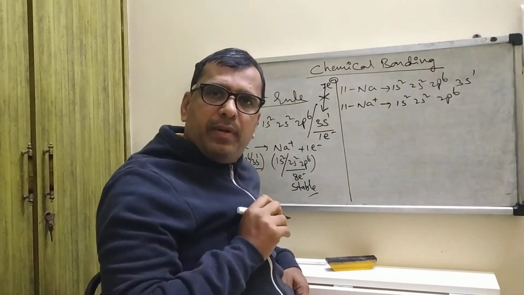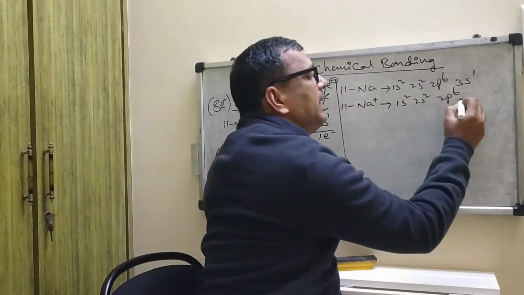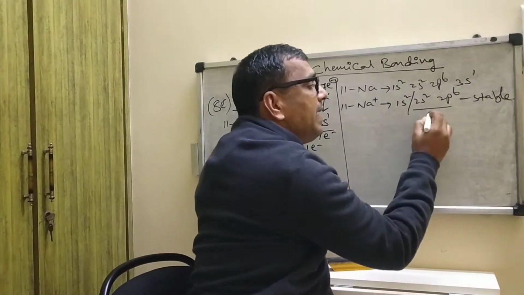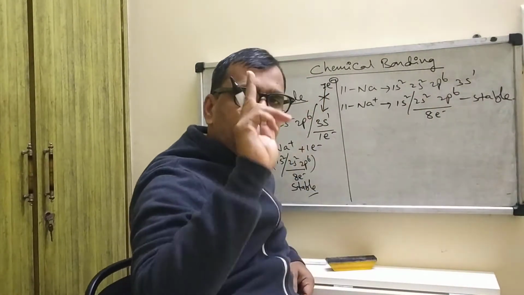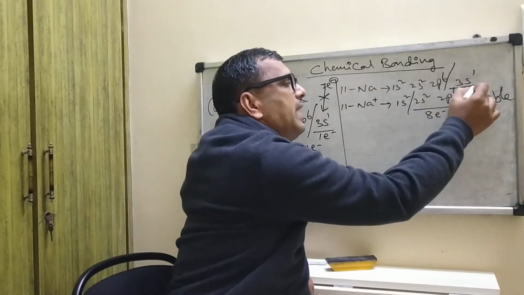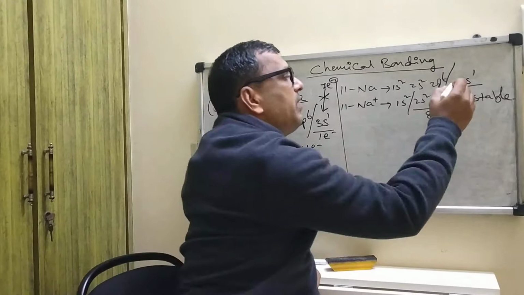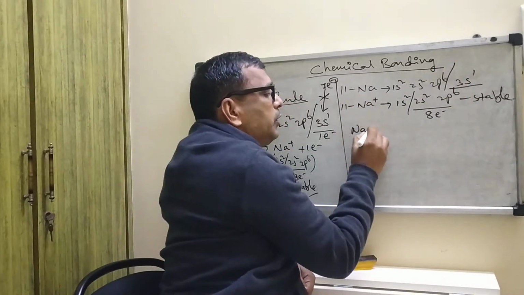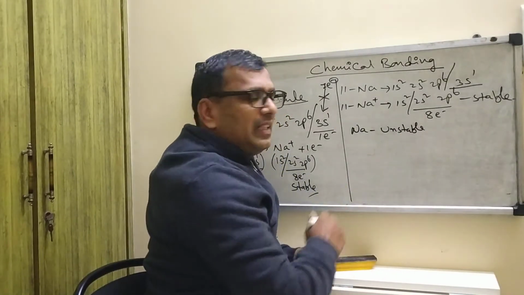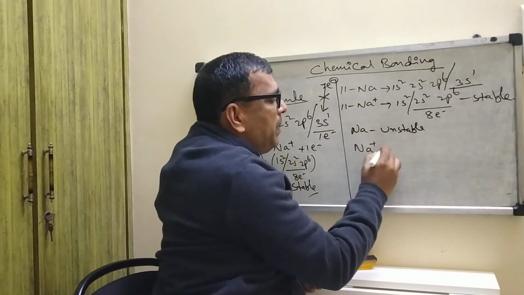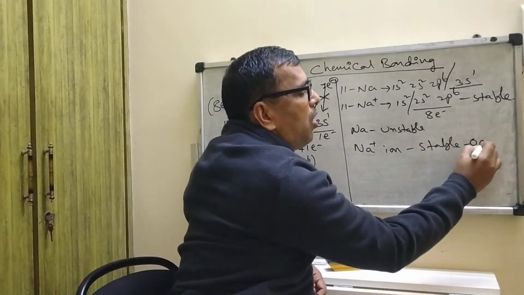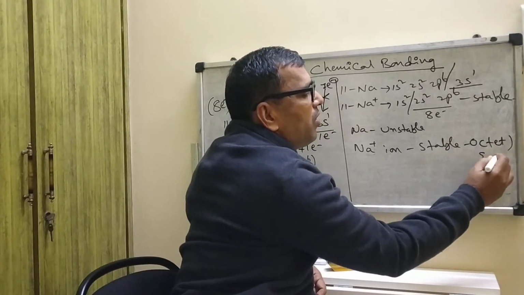Which one is more stable? This one is stable. Why? The valence shell contains 8 electrons. Why is the other unstable? The valence shell contains only 1 electron. So the sodium atom is unstable, and the sodium ion, Na plus, is stable because it obeys the octet electronic configuration.